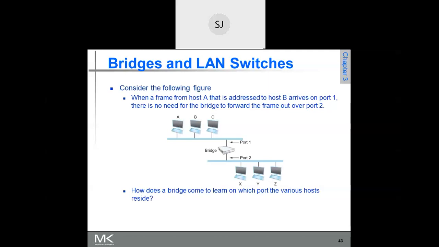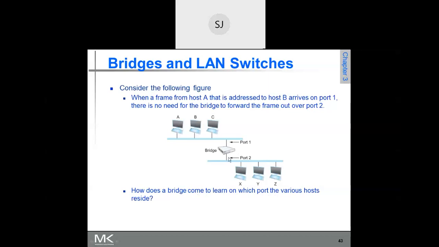Is it clear? It is also called the physical address, whereas the IP address is called the logical address. Please remember these points. The IP address is called the logical address, whereas the MAC address is called the physical address. Based on the IP address, you determine the MAC address using the ARP protocol, the address resolution protocol, which you will study later.